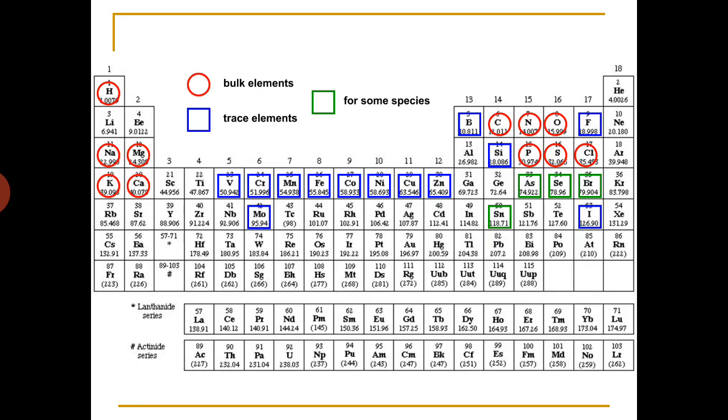So this is the periodic table in which we can find the essential elements which are required for biological systems. The elements which are circled with red color are bulk elements, those in blue squares are trace elements, and the green elements are considered to be somewhat important, maybe essential trace or ultra trace elements.